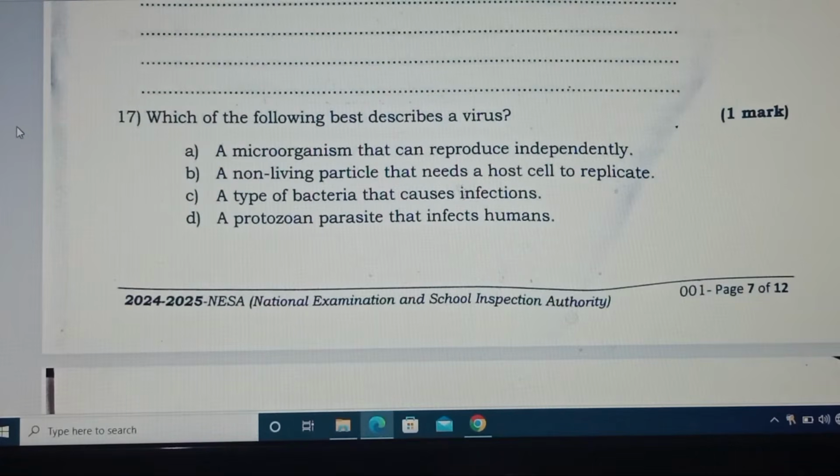Question number 17. Which of the following best describes a virus? Microorganism that can reproduce independently. Non-living particle that needs the host to replicate. Yes, the correct answer here is B, a non-living particle that needs the host cell to replicate. For virus, sometimes it is considered living, other times non-living.